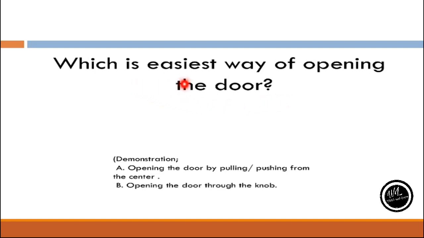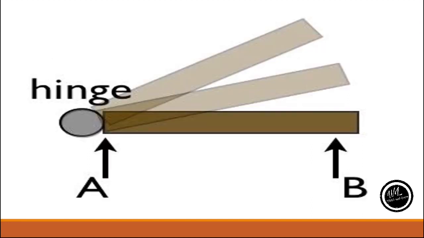Now the question is, what is the easiest way of opening the door? What is the location of applying the force? Should we open the door by pushing or pulling it from the center, or opening the door through the knob? Yes, we should apply the force at the outer edge of the door.